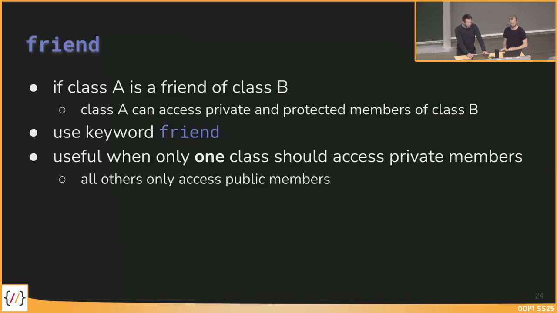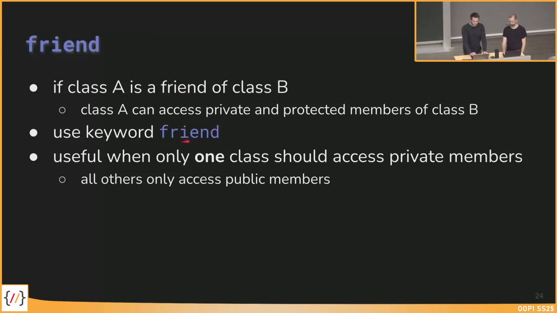Okay, so if class A is a friend of class B, then class A can access the private and protected members of class B. In the example from before, we've just granted access to one specific method, but as you can assume, we can grant access for whole classes. So we can say class A is a friend of class B, then the whole class gets access to the private and protected members.